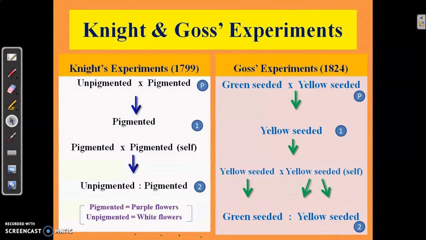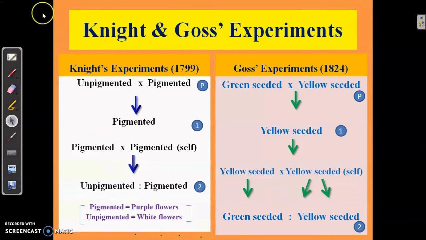Now, Knight had experimented in 1799, almost more than 5 decades previous to Mendel. His experiments were on garden peas, and the character which he studied was the pigmentation of the flowers. So, he had crossed an unpigmented plant with a pigmented plant in the parental generation.